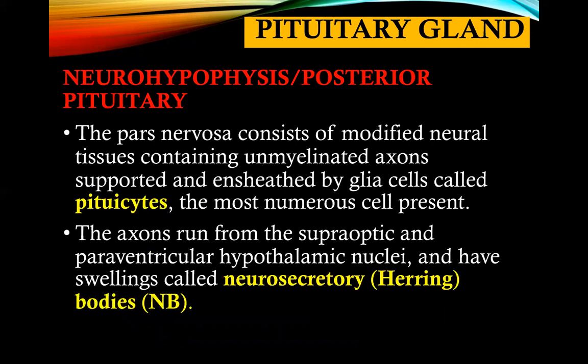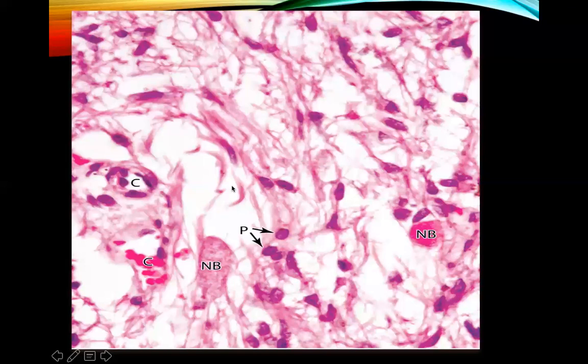What else do we need to know about the posterior pituitary? This pars nervosa consists of modified neural tissues containing unmyelinated axons that are supported and unsheathed by glial cells called pituicytes. That is the parenchyma of your posterior pituitary gland. They're the most numerous cells present. The axons run from the supraoptic and paraventricular hypothalamic nuclei, and have swellings called neurosecretory bodies, or the Herring bodies.